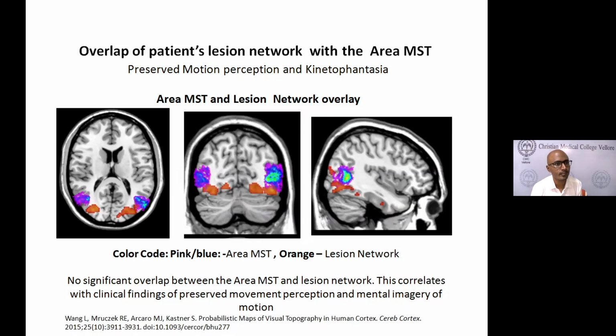For example, even a patient who has a lesion in the optic nerve may have some color perception problems. That we cannot differentiate using this. Generally, in regular MRI we don't look at functional connectivity of the optic nerve, but if you're looking at tractography, then it's possible to look at the optic nerves. In this particular case, we found that there was no overlap between the movement area and this. And there are a lot of studies that say there's a strong correlation between structural connectivity and functional connectivity, so this is as good as having structural connectivity in most settings.